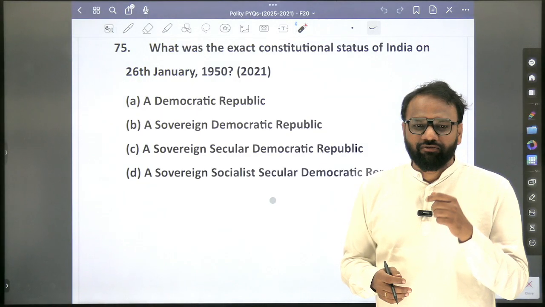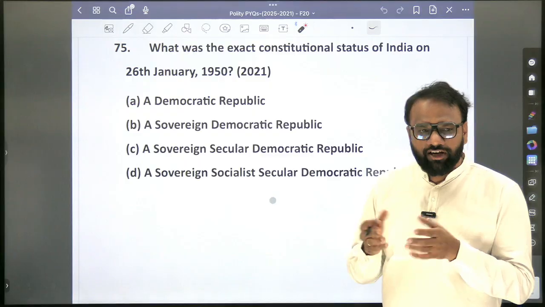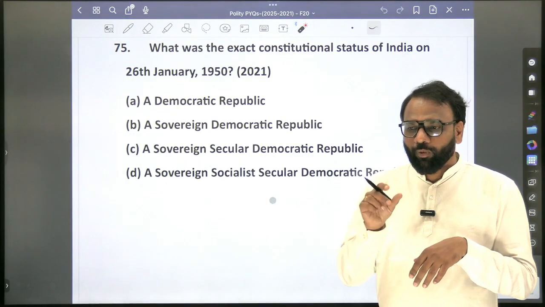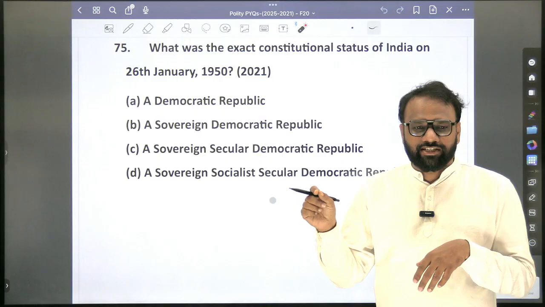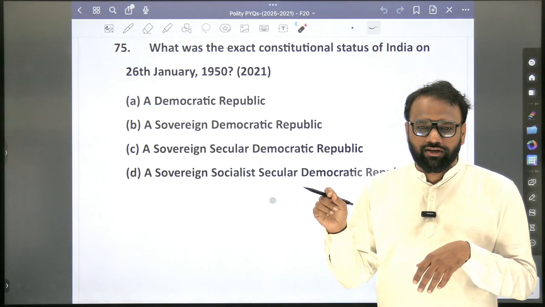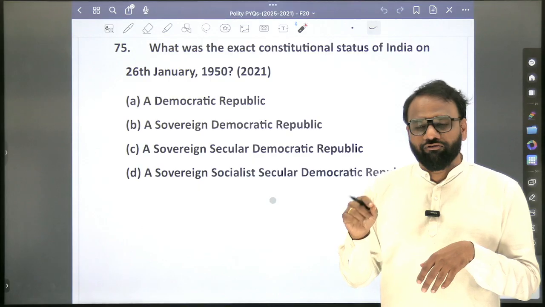Next, which word has been taken from which country? Justice has been taken from where? Republic has been taken from where? Socialist word has been taken from where? What does this word mean? Absence of restraints is meant by which word? Liberty.